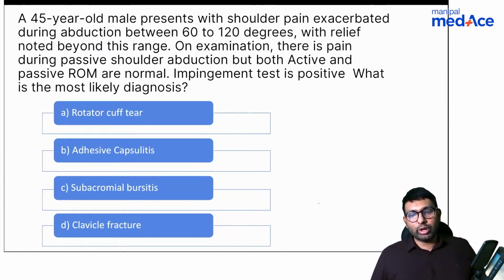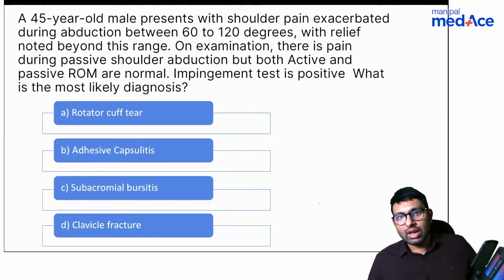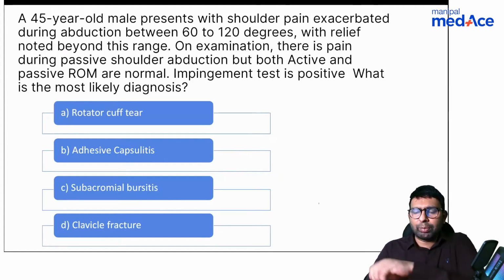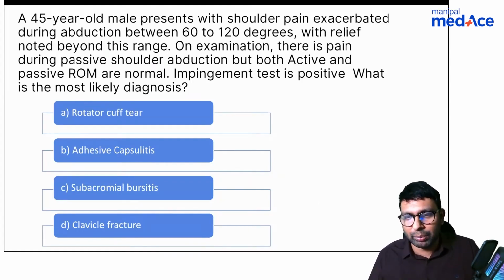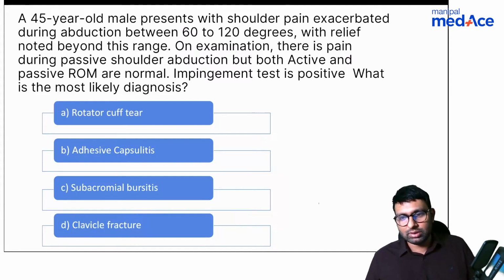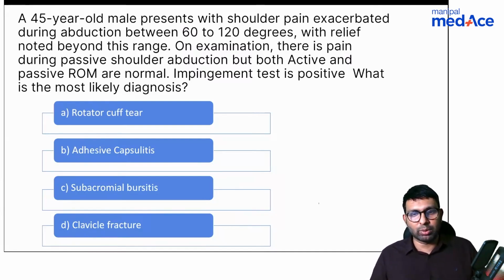Now let's go into another question from musculoskeletal disorder. A 45-year-old male presents with shoulder pain exacerbated during abduction between 60 to 120 degrees with relief. Tourniquet is nothing but you give compression through a tourniquet. You put a tourniquet and give compression. That will again exaggerate the symptoms. That is the tourniquet test, which we will do in many cases of nerve compression or nerve entrapment syndromes. Simple test, nothing major about it.